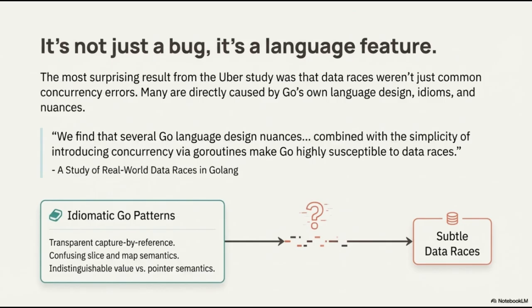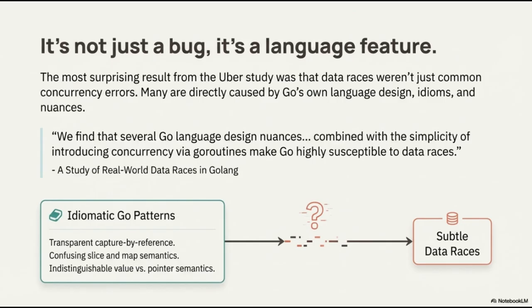Looking at the idiomatic Go patterns shown here, we can identify 3 main contributors to this problem. First, transparent capture by reference enclosures often leads to Go routines sharing variables they shouldn't. Second, the underlying semantics of slices and maps can be confusing, as they often behave as references even when they appear to be passed by value. Finally, the sometimes indistinguishable difference between value and pointer semantics makes it difficult for developers to maintain a clear mental model of state ownership.